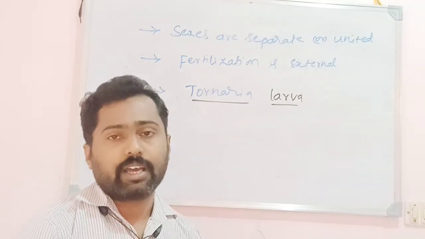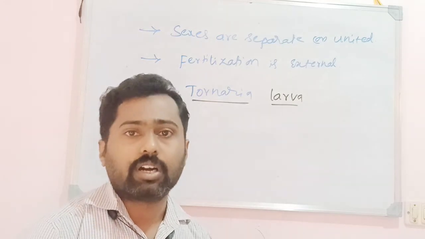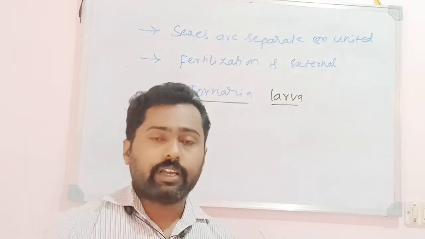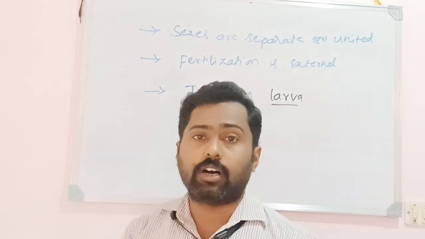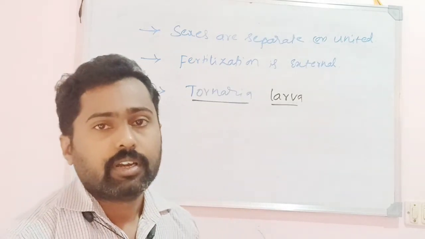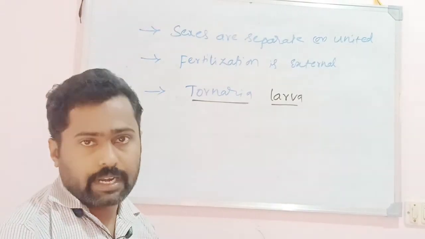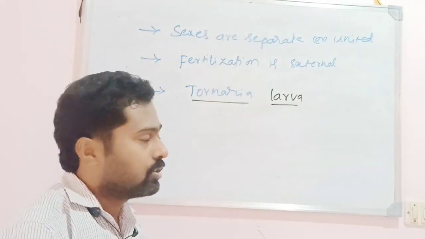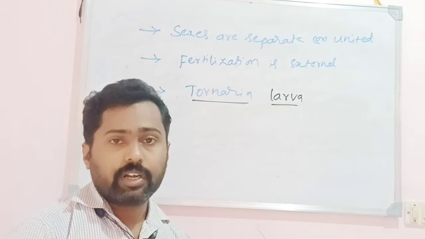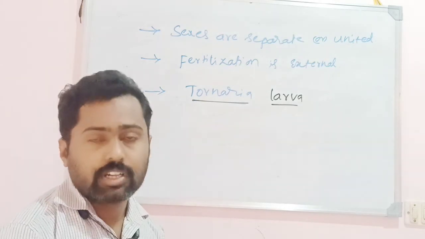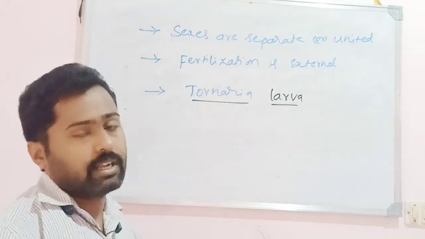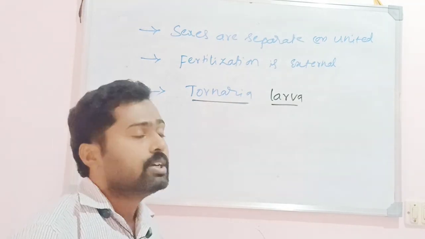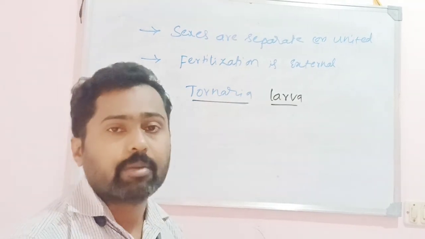There is no nerve cord in the other parts of the body, so it cannot be truly considered a chordate animal. In reproduction, the sexes may be separate or united. Fertilization is mostly external, and development includes a larval stage called the Tornaria larva. So this is all about the general characters of the phylum Hemichordata.